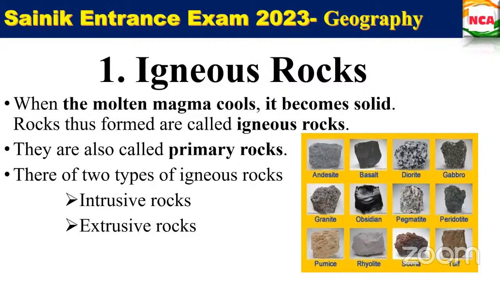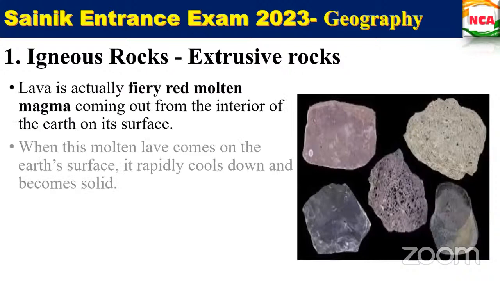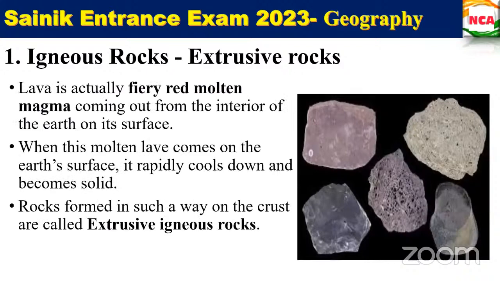Fine. When this molten lava comes out of the Earth's surface, it rapidly cools down and becomes solid. So rocks formed in such a way on the crust are called extrusive igneous rocks. Okay, is this clear? So the lava is fiery red molten.